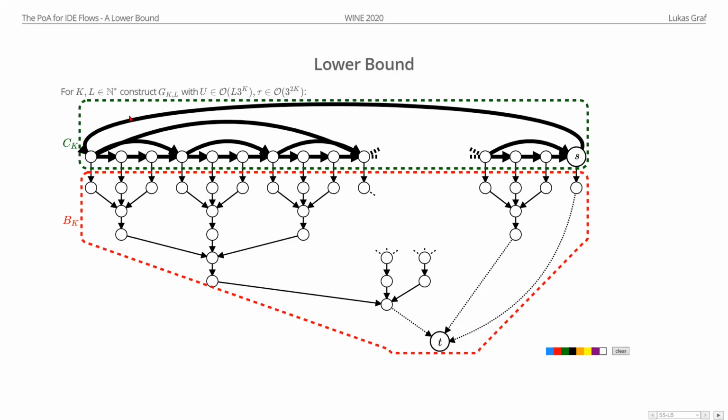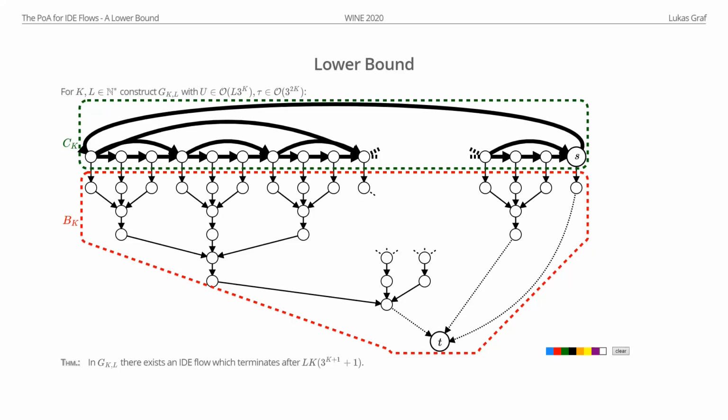And this network is parameterized by 2 parameters, k and l. And the termination time is then L times K times 3 to the power of K, basically. And if you now compare this to our tau and U in this network, you can see that this termination time is actually not linear anymore in these 2 parameters, U and tau. So this gives us an actually interesting lower bound on termination time. And so we can also use this to get a lower bound on the price of anarchy.